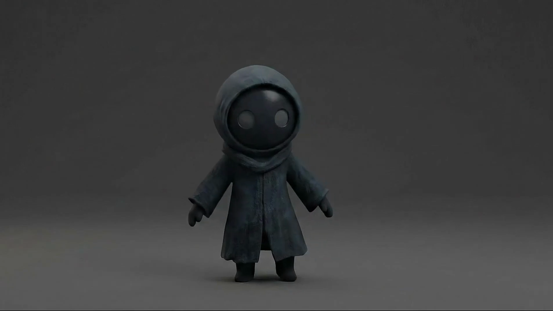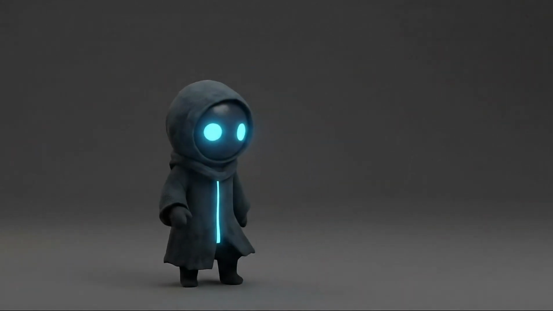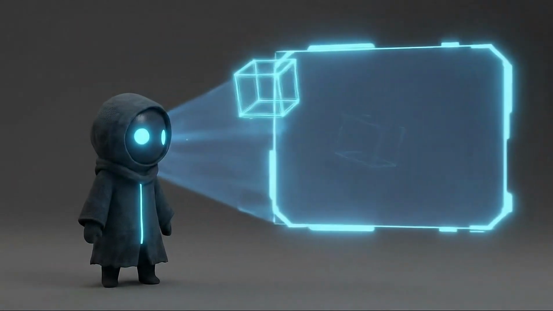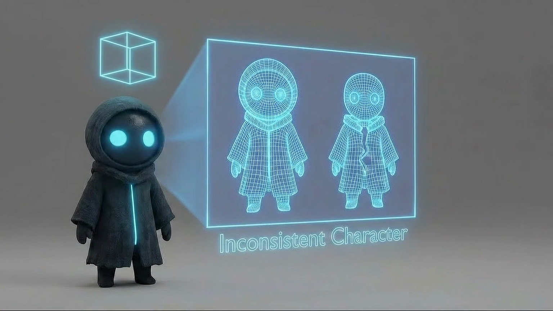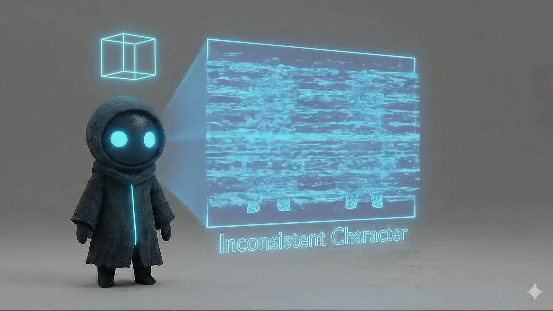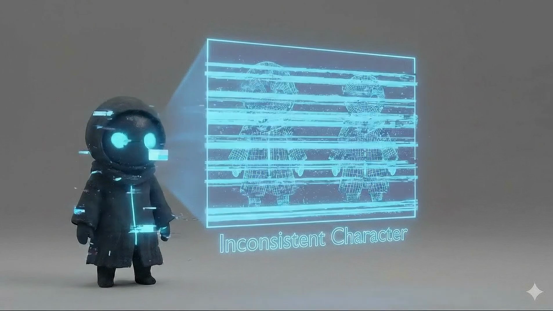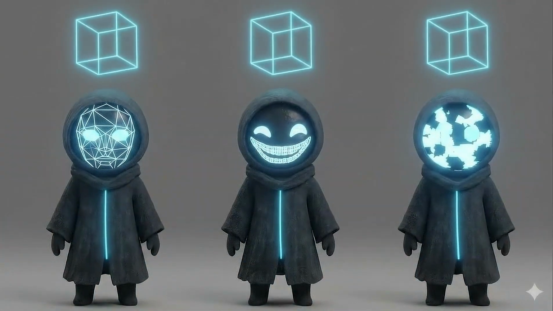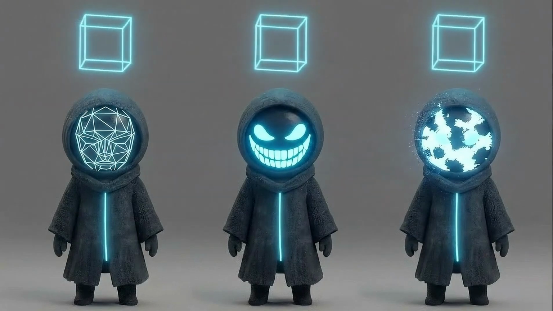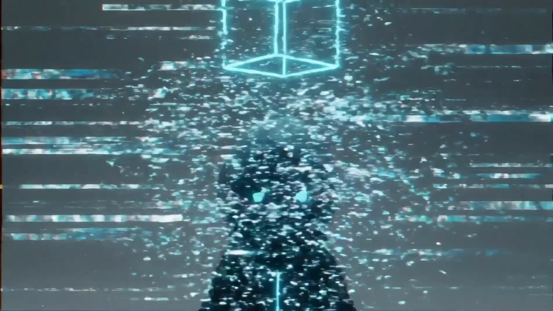One of the biggest problems in AI animation is not motion, not lighting, and not even style. It's character consistency. You generate one image, it looks great. You generate the next one, and suddenly the face changes. Different proportions, different identity, different character.